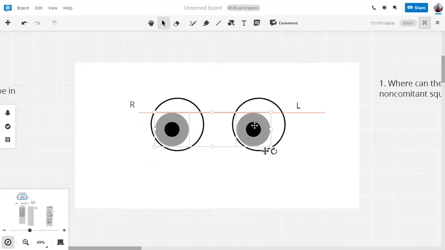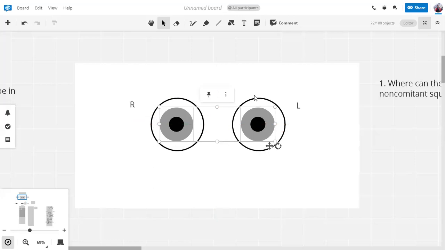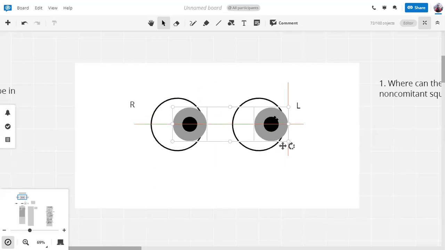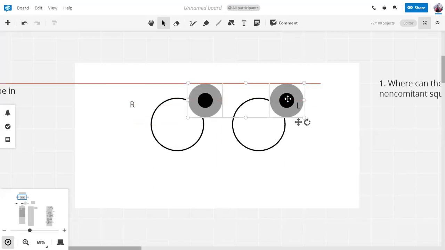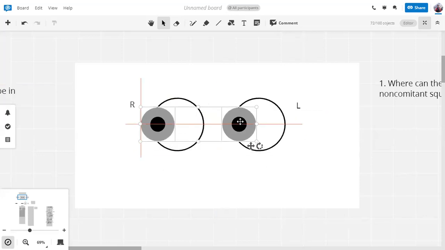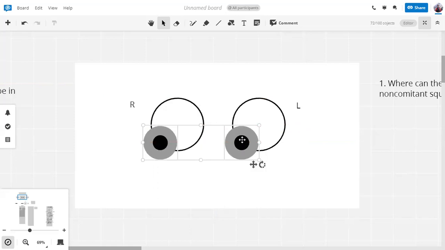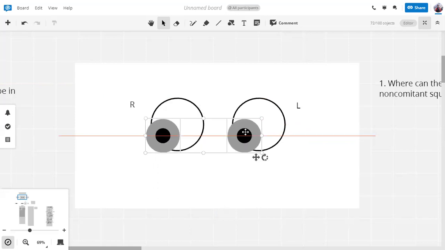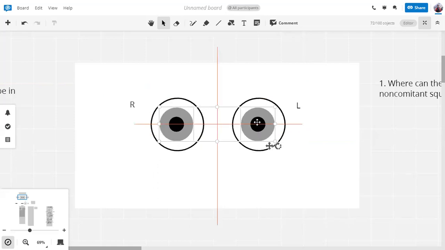And this is the central gaze. So the 6 positions that I have mentioned: levoversion, levo elevation, levo depression, dextroversion, dextro elevation, dextro depression. These are called the cardinal positions of gaze. Because we check these anyway, and they are called the 6 cardinal positions.